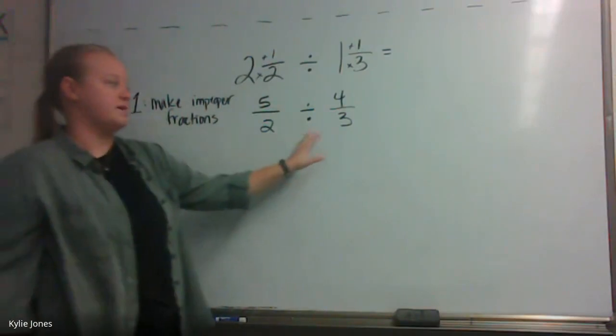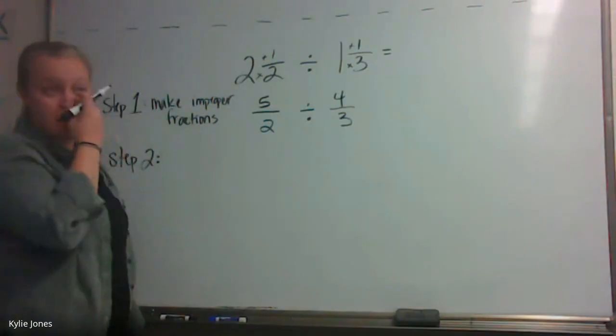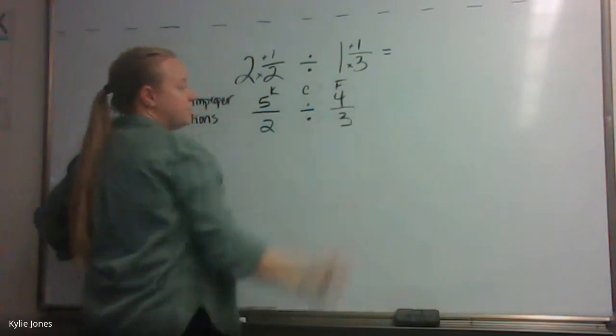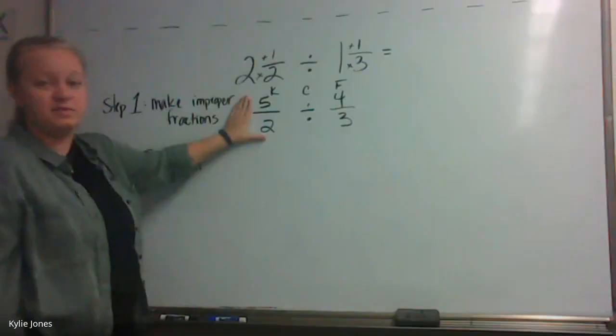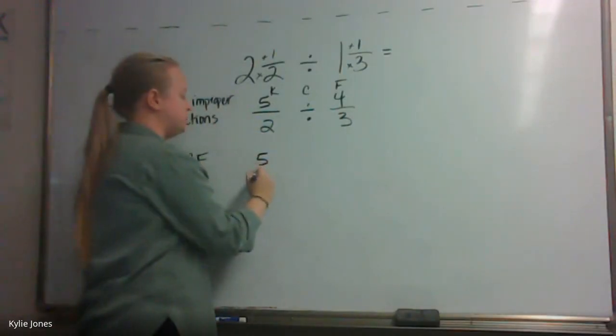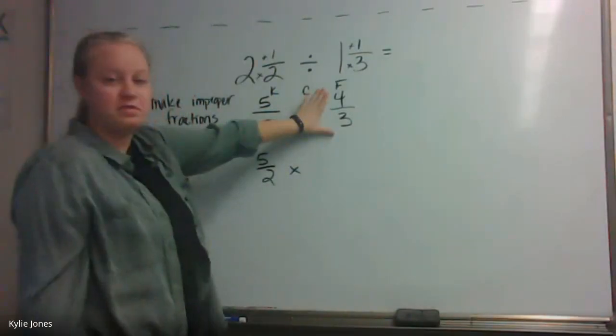How do I divide these 2 fractions? By doing them one at a time. Kind of. What's the... Change, flip. Yeah, the letters we need to use. The KCF. We need to keep the first one, change the middle, flip the next one. So we're going to do our KCF. I keep this first fraction the same, it's going to stay as 5 halves. What do I change my division to? Multiplication. And what do I flip 4/3 to be? 3/4.